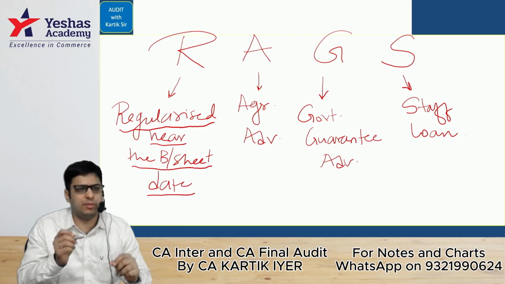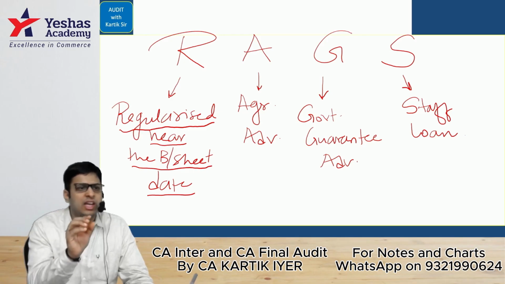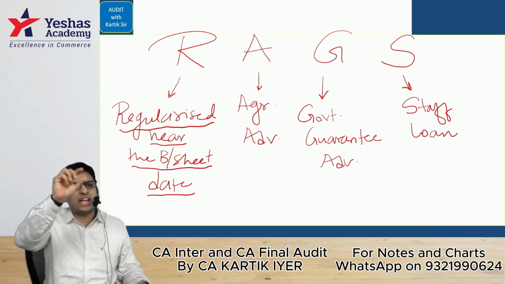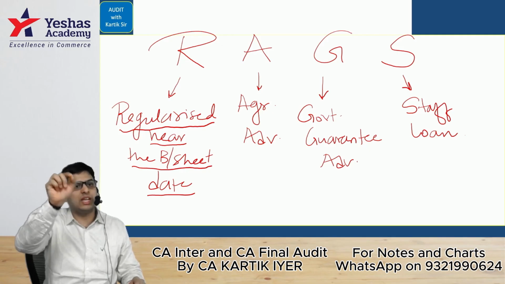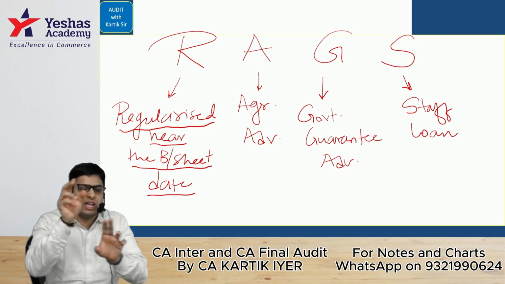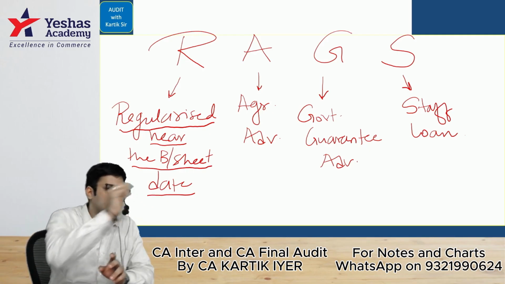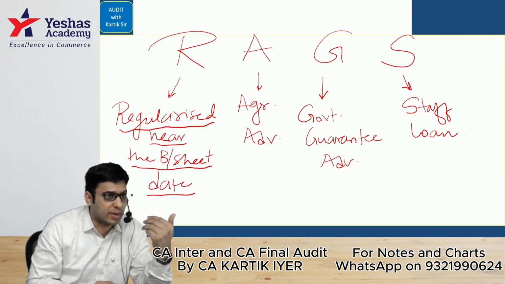What does it mean? It means, sir, any asset turning NPA just before the year end is not good news for the bank, because it means the bank has already recognized interest income, and if that asset becomes an NPA just before the year end, the bank will have to pass reverse entries, and that income which they are showing on the interest income credit side will have to be debited. So the bank will now have to show lower income, which they will not like. They will also want to impress the shareholders.